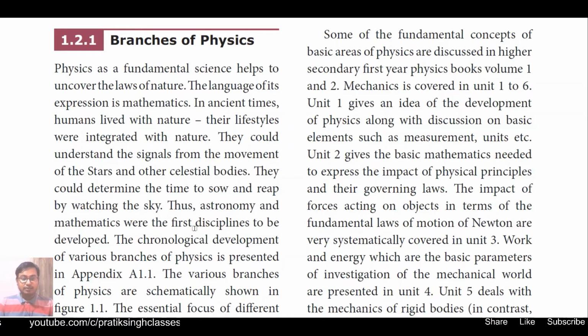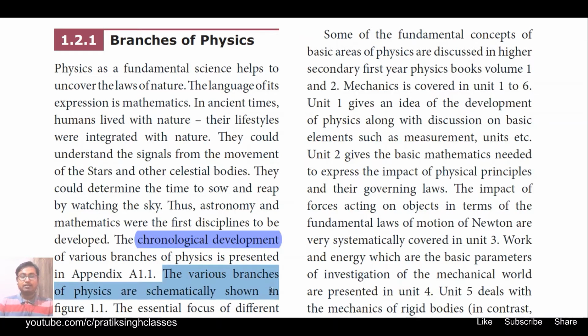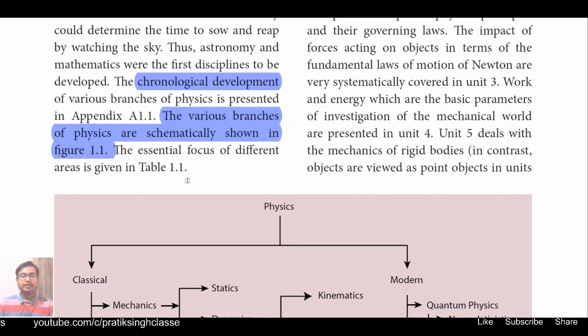Here a new word has come, chronological development. That means in sequence. Chronology means sequence. Sequential development means first thing happened, then next thing happened, then something next happened, and likewise. The various branches of physics are also schematically drawn in figure 1.1, which we will see now. And then in table 1.1 we will see some basic terminology of physics and its basic definition. Let us come to this figure 1.1 and try to find out what are the branches and sub branches of physics.